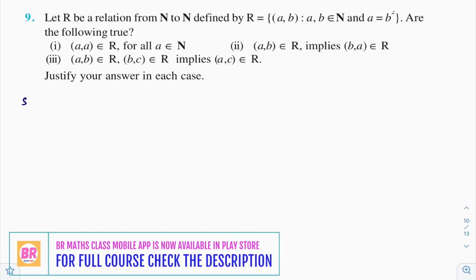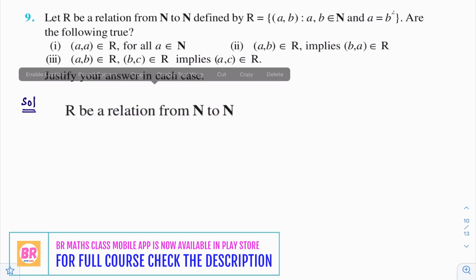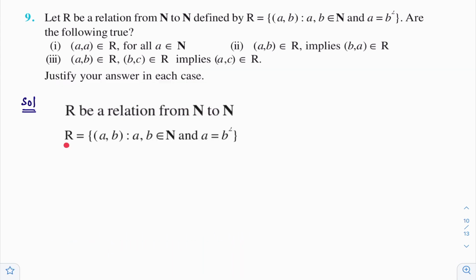First, I'll write the given data. What is the given data? R is a relation from natural numbers to natural numbers. This is the given information. And the relation R is defined like this: R contains the set of all ordered pairs (A, B) where A and B are natural numbers and the ordered pair must satisfy this condition: A must be equal to B square.